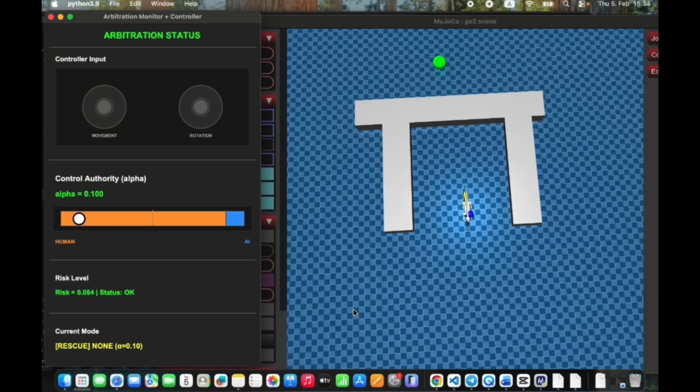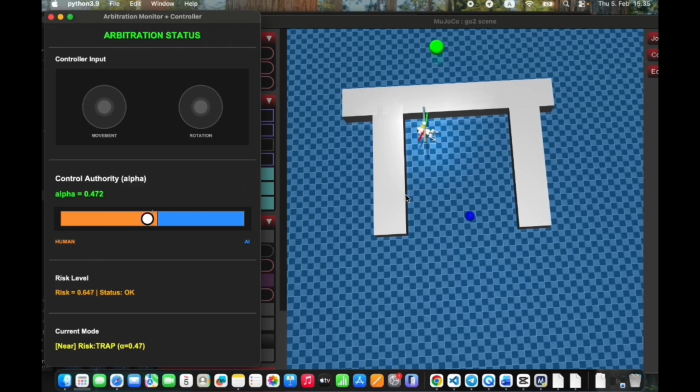In this scenario, the robot approaches a U-shaped obstacle. Currently, the system is fully autonomous and risk-free. Now, inside the trap, movement stalls, the system detects stagnation, and the predictive algorithm then confirms a trap, causing the risk to rise. Alpha for AI authority is reduced. The long yellow bar and the trap notice indicate humans should now take the main control. With no human input, the auto reverse reflex triggers, moving the robot backward to escape, but without human guidance, it remains stuck in a loop.